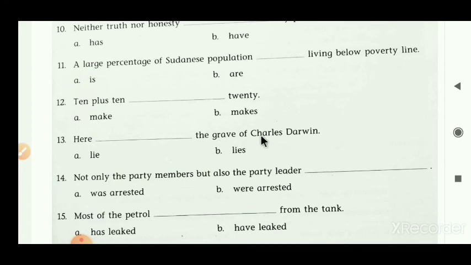The grave of Charles Darwin is the subject. We are talking about a single grave, so it becomes a singular subject. According to that singular subject, we have to put a singular verb. Lies is a singular form. So the final answer becomes: Here lies the grave of Charles Darwin.